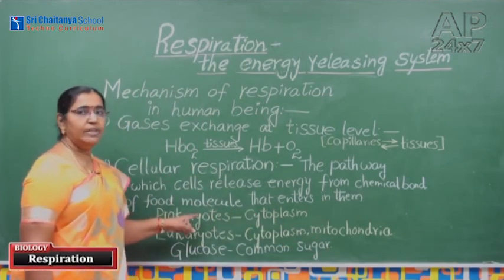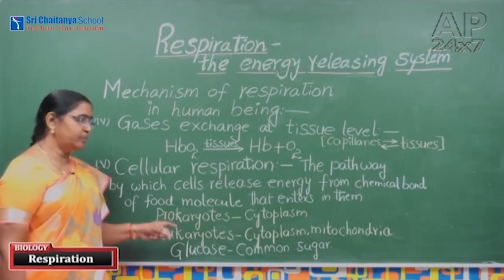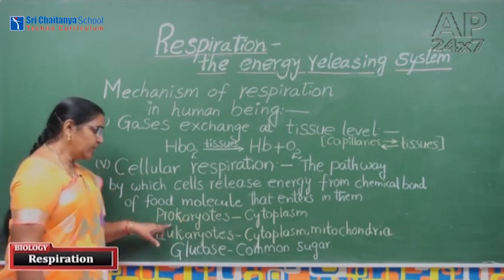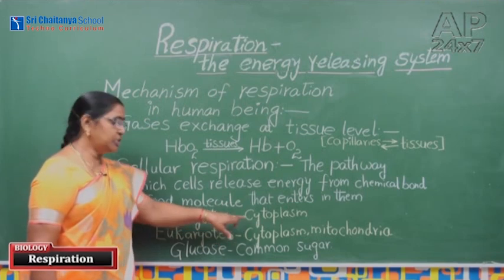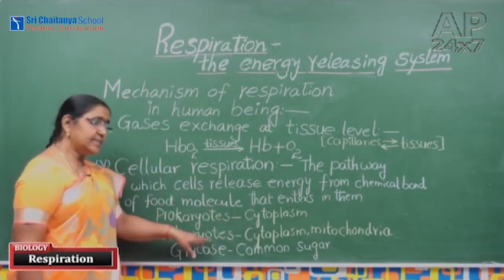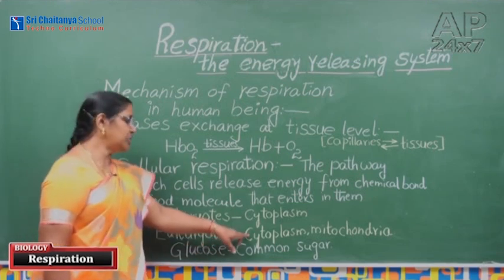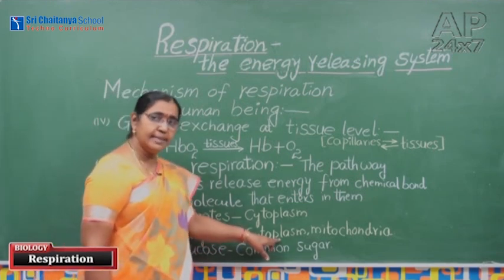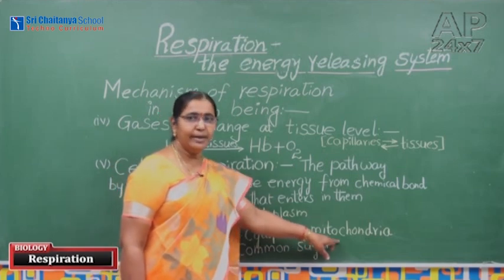Generally, these questions are sometimes asked as objective based questions. In prokaryotic cells, the cellular respiration takes place in the cytoplasm. In eukaryotic cells, the cellular respiration takes place in the cytoplasm and mitochondria.